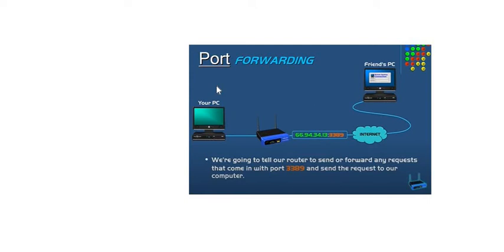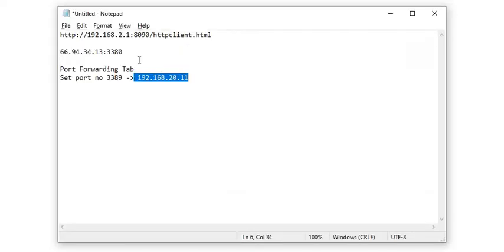The same scenario happens with your college ERP system. You are accessing some device at 192.168.2.1 and specifying 8090. So for any request coming to 8090, where should I forward this request?